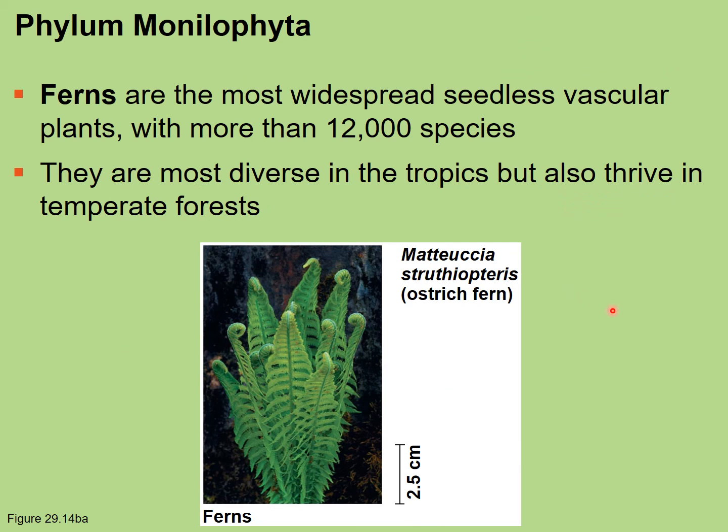Now let's look at the monilophytes. Your textbook cites about how many species of ferns there are. There's probably quite a bit more. It's a very widespread type of plant that exists on Earth. They are quite diverse, and they are often found in the tropics, but they can also thrive in other types of environments, like the temperate forests. So here we can see a fern.